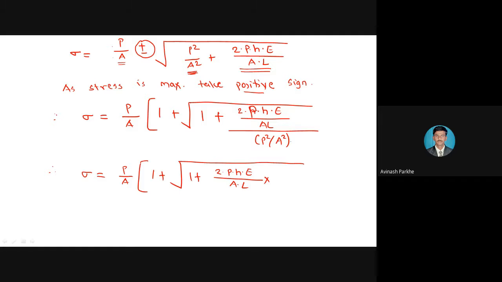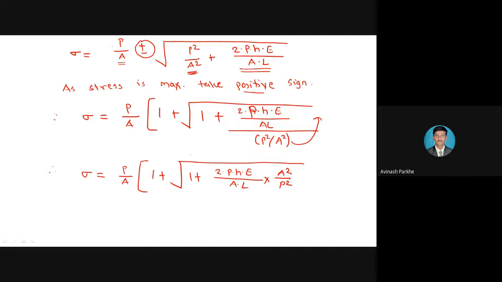If I take that P square upon A square term to the numerator, it becomes A square upon P square. The term at the denominator is P square upon A square; if I take it up to the numerator, it changes to A square upon P square. So here once again some terms will get cancelled.